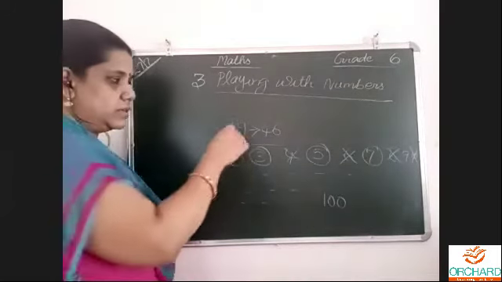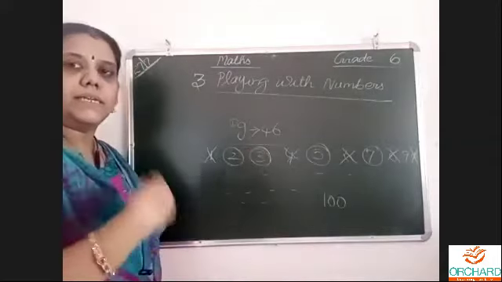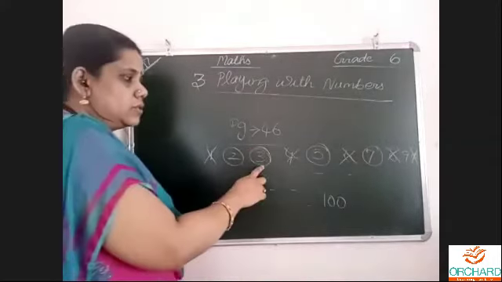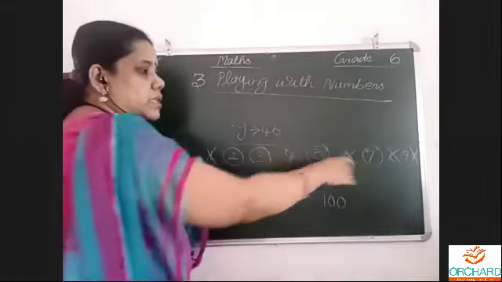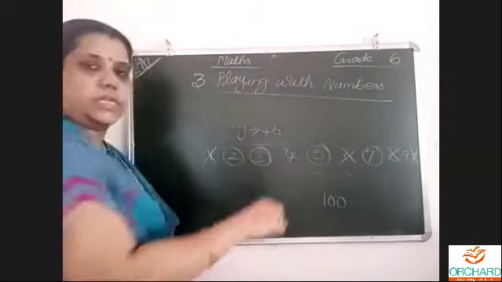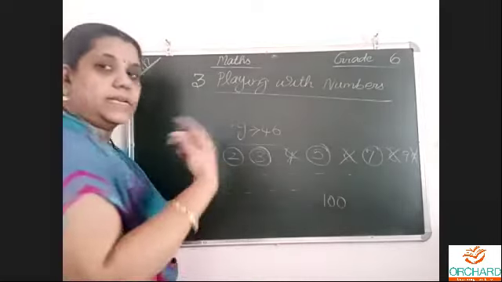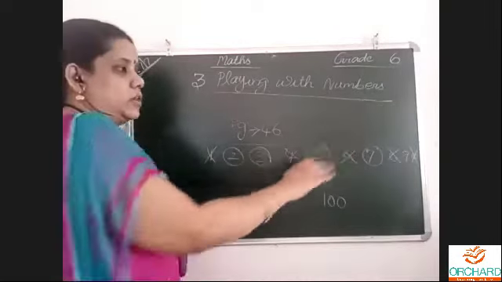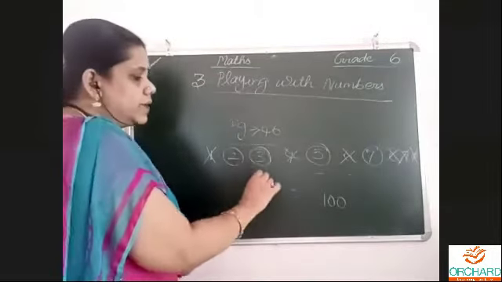Understood? Next, 3 is a prime number, round it. Multiples of 3: 2 3s are 6, cross. 3 3s are 9, cross. If you have already crossed it in the 2 table, it's okay, no need to cross again. One cross will do. 3 3s are 9, cross. 4 3s are 12, somewhere here, cross.